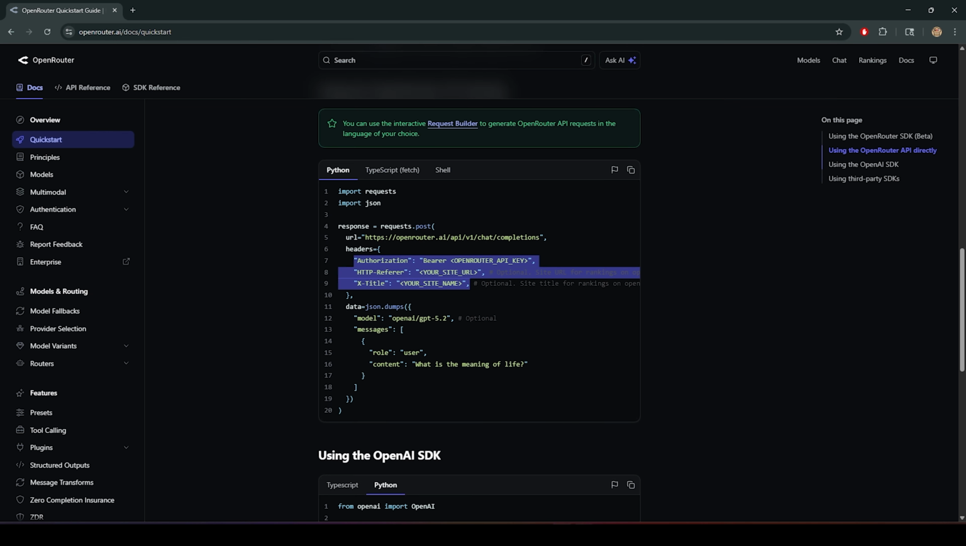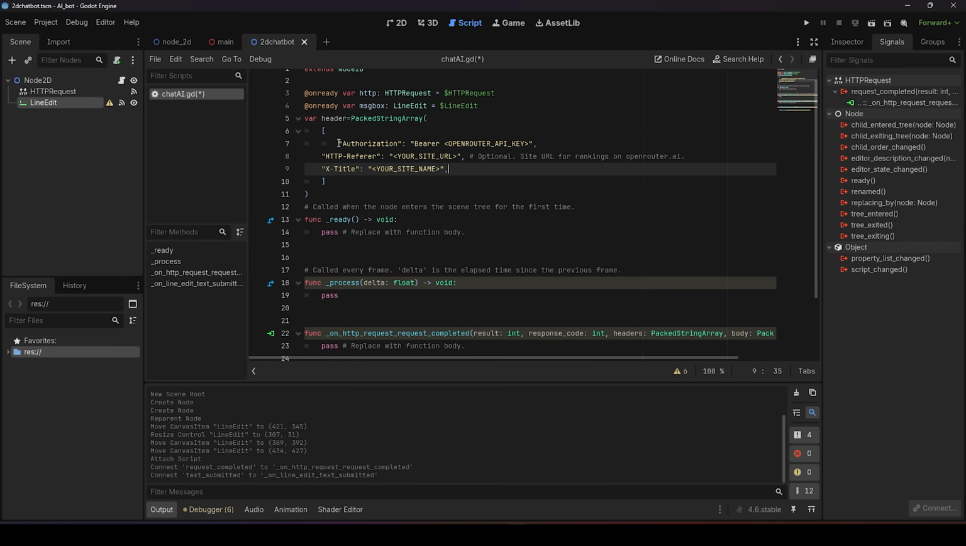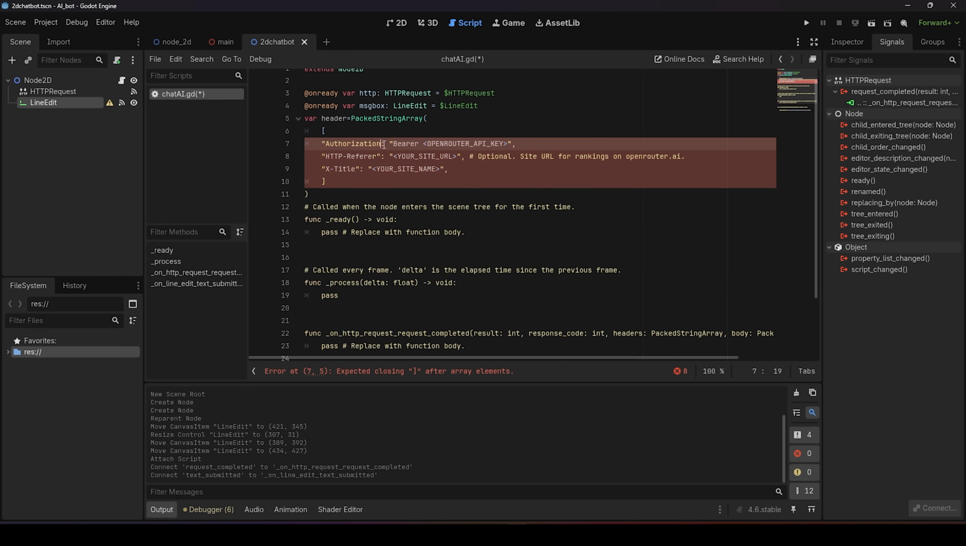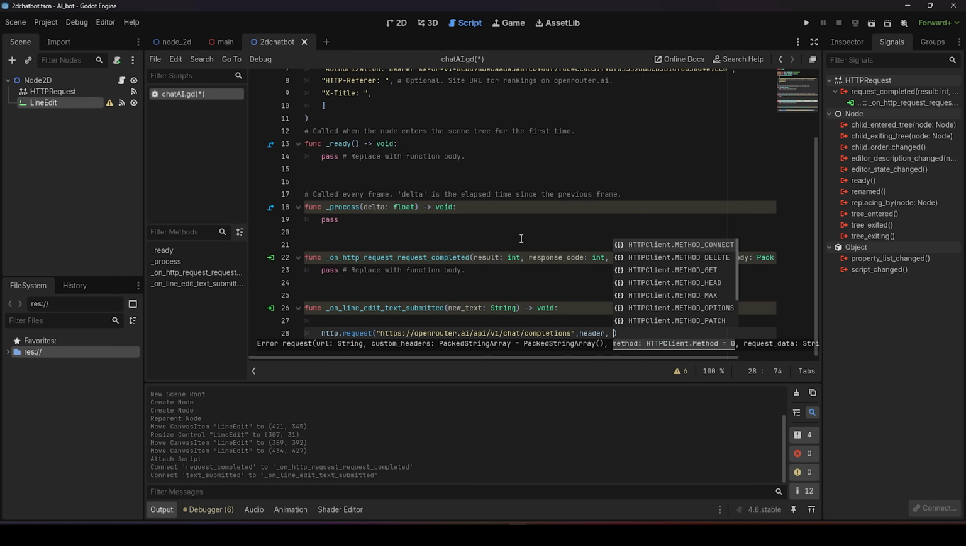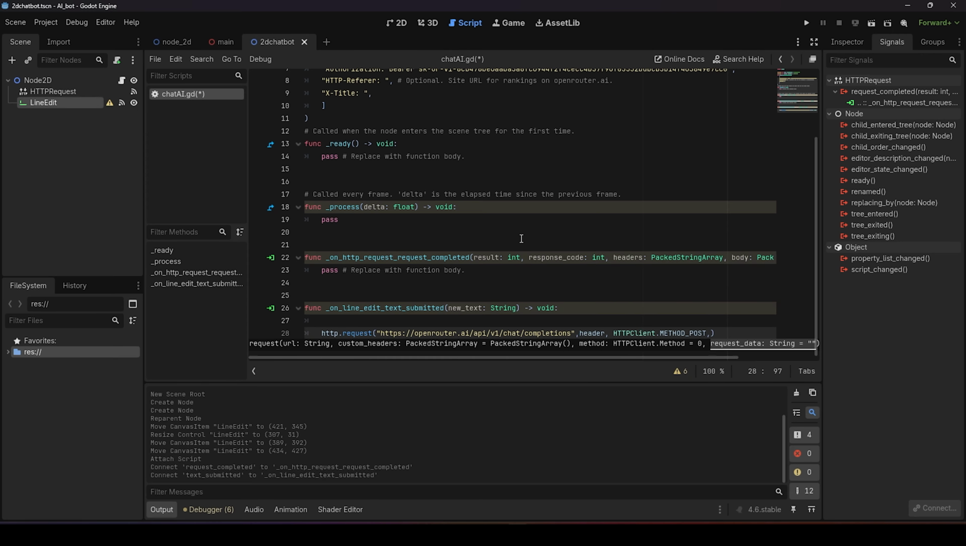Then go back to the documentation on the OpenRouter website and copy the header. Now make sure to edit it as I did here. Every line in your header needs to be one string, not multiple strings. That will give you an error. Here is where you will add your API key, the one you should have saved a minute ago. And then down at the HTTP request, go ahead and add the header and the post method.